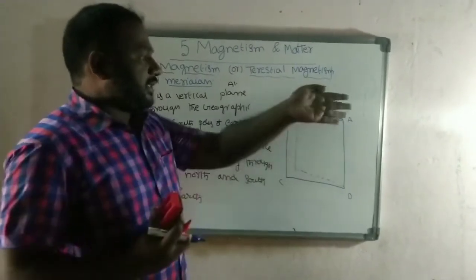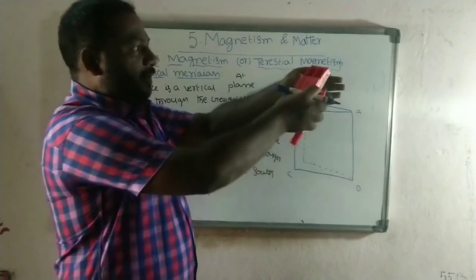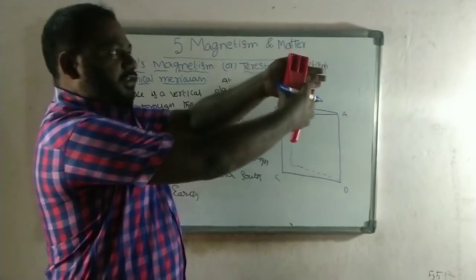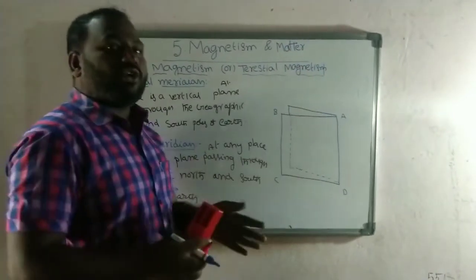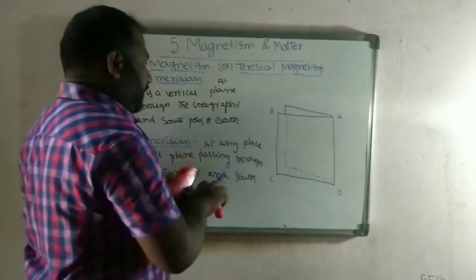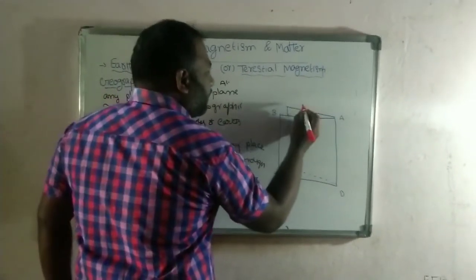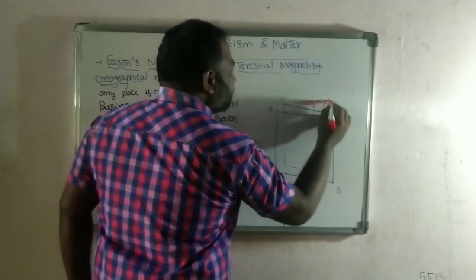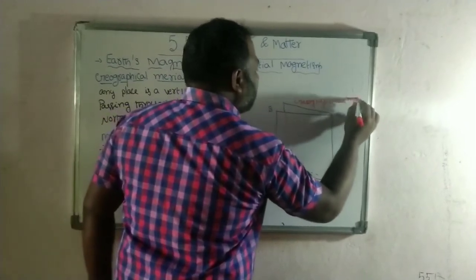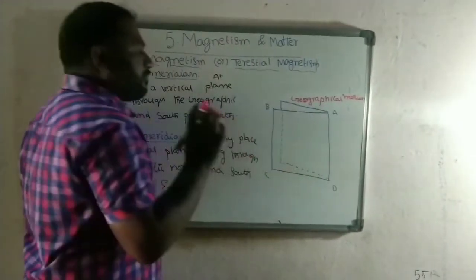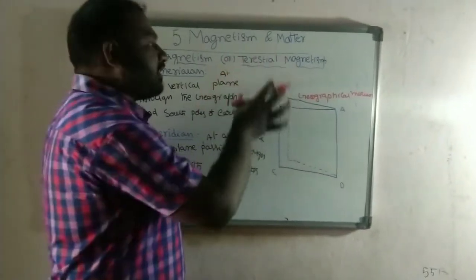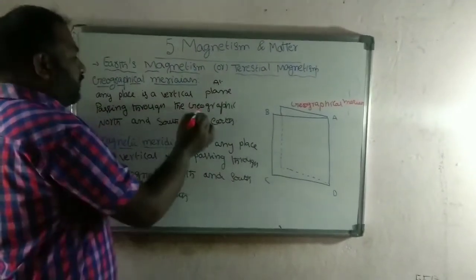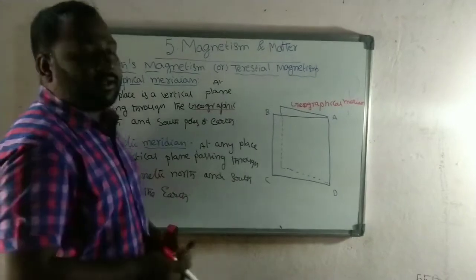For example, this is the earth. Vertical plane means up we can consider north, down we can consider south. So the plane is from north pole to south pole. This plane can be called the geographical meridian. So in this diagram, this is the geographical meridian, which is the plane passing through the north and south pole of the earth.